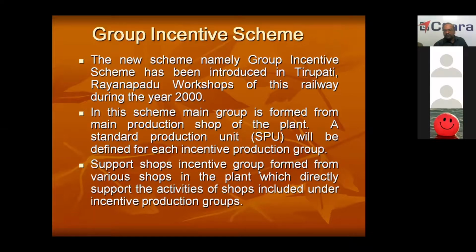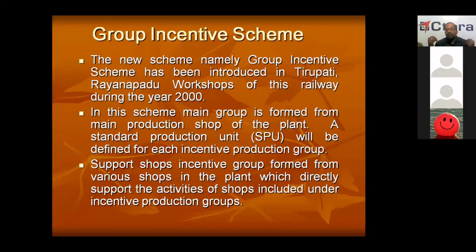Support shops incentive groups are formed from various shops in the plant which directly support the activities of shops included under incentive production. See, under this incentive scheme, here also there are 3 categories. One is main production shop. Main production shops means the main activity takes place there, like the bogie shop, wheel shop, air brake shop, corrosion shop. They are main production shops. This will be one group.